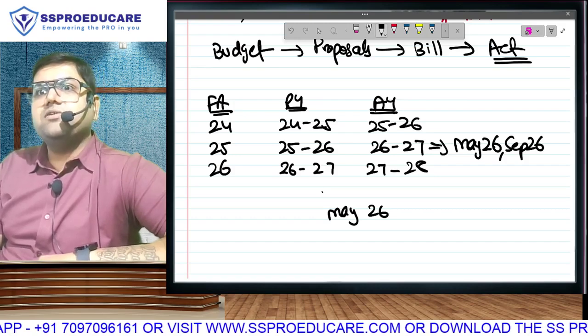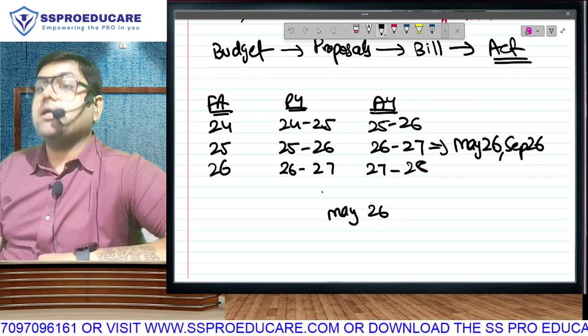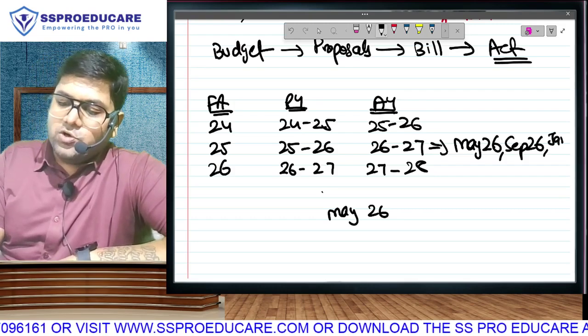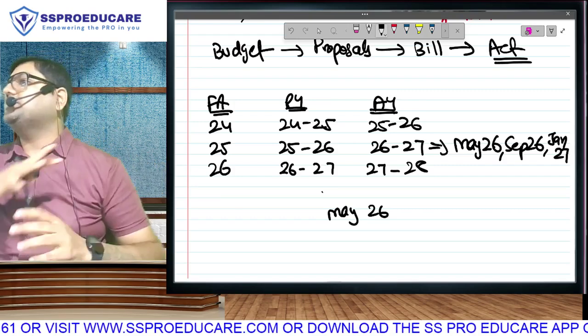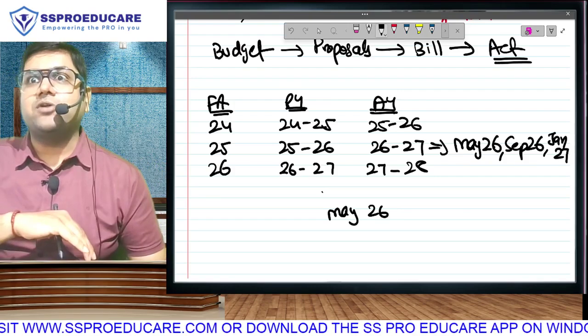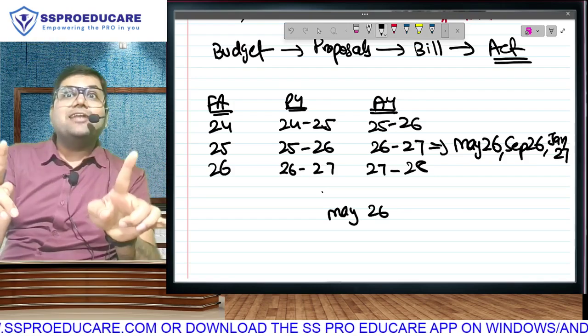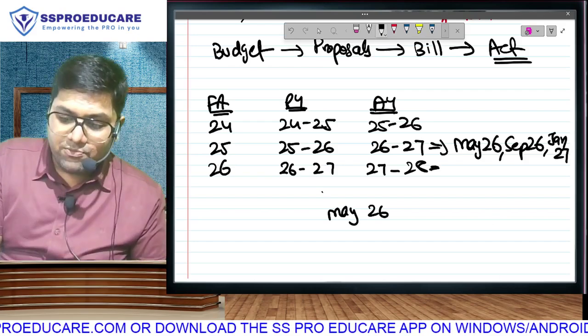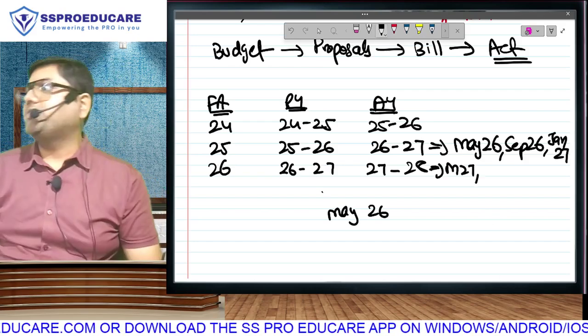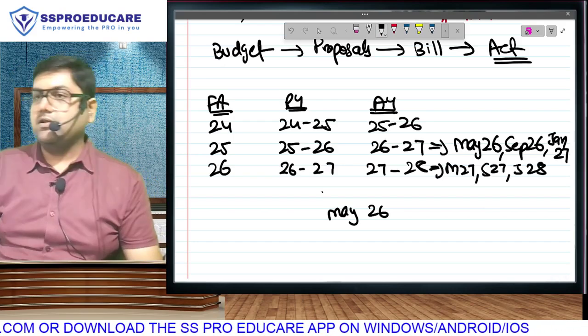Okay, wait. There will be someone who will give foundation in January and will come for intermediate in which attempt? So what if I tell you, ladies and gentlemen, we are still having the same budget. But the moment we go to May 27, now think about it. Has the year changed? Now we are in 27-28. So we can calculate 26-27. So the May 27 student will learn this budget, September 27 will learn this, and January 28 will learn this.